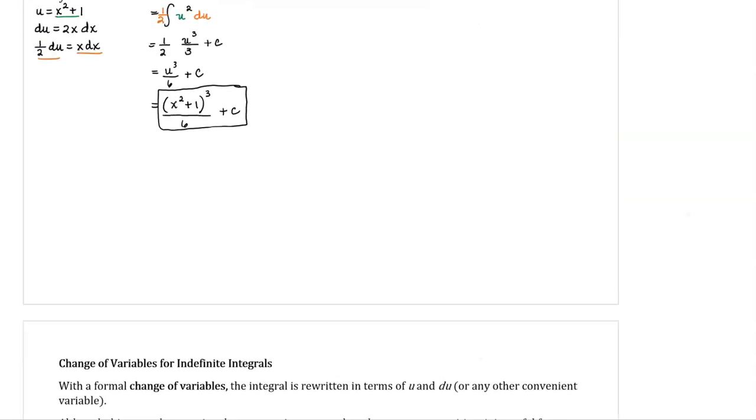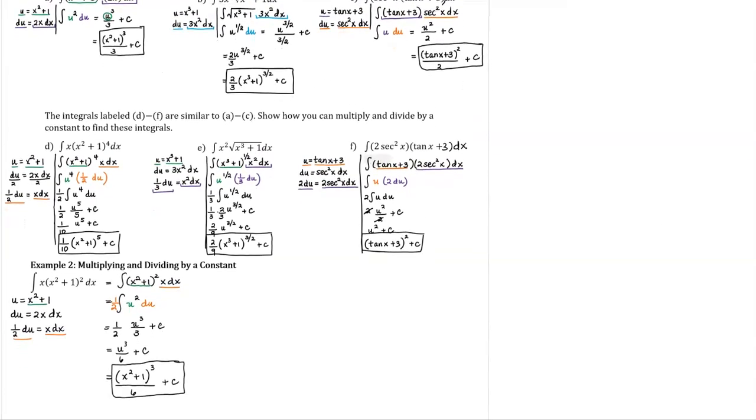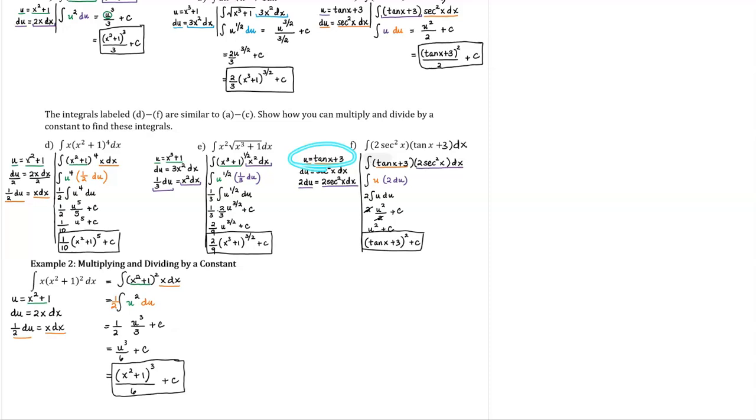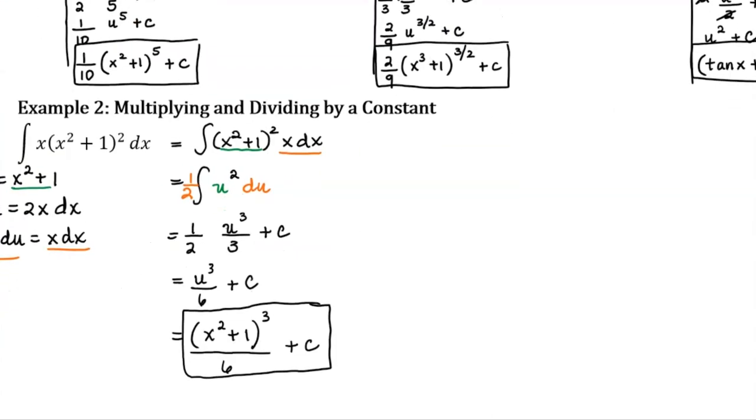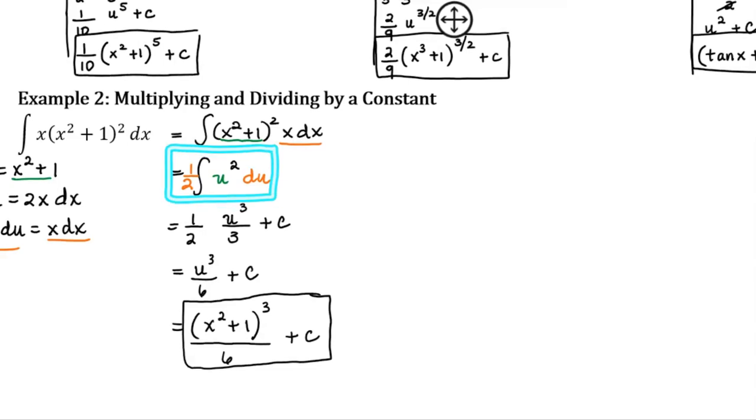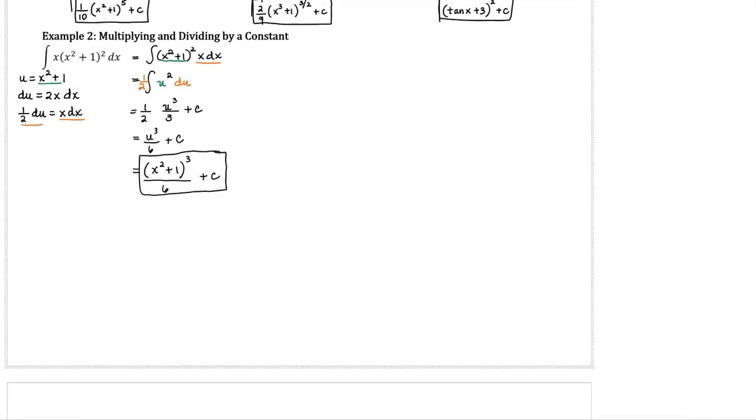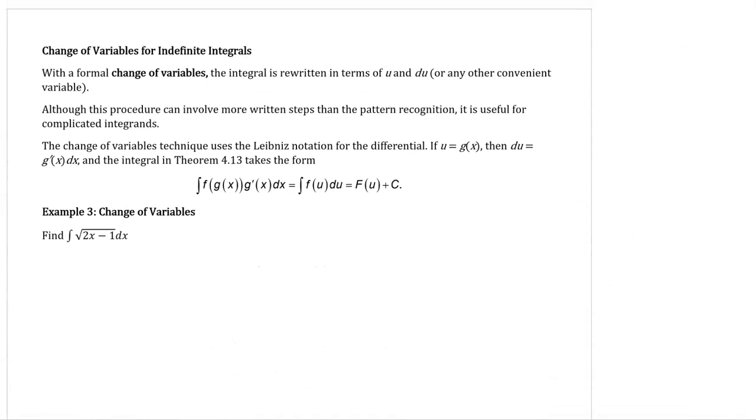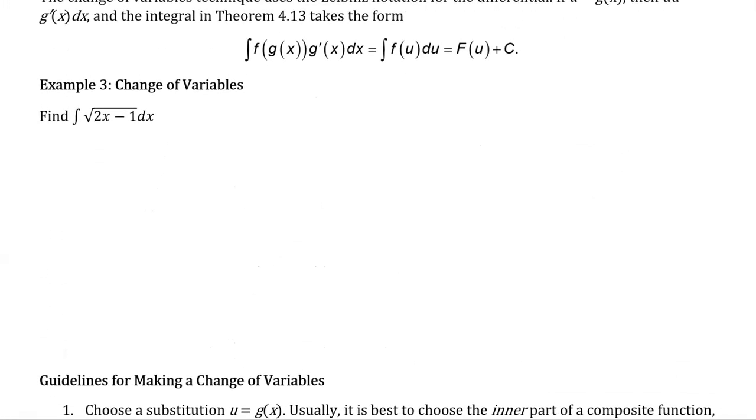So in all of these examples, we have gone ahead and used a change of variables by introducing this new variable of u. And what that did in every case is it gave us a much simpler integral that we can integrate. I think everyone would agree that integrating this looks a lot simpler than integrating this. We're going to continue to do that by making good choices for u.